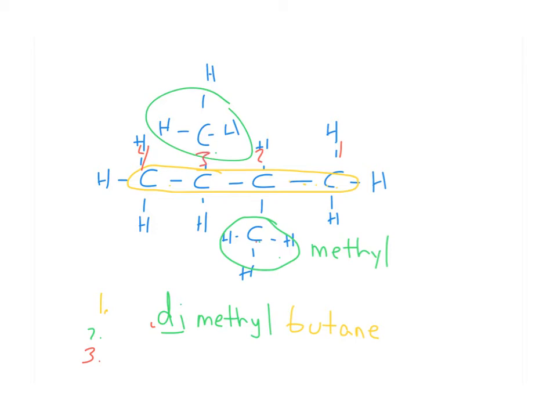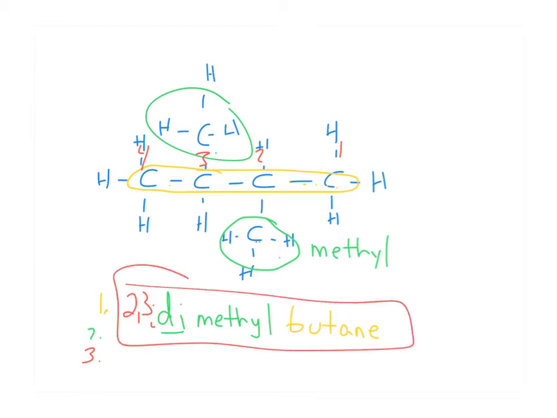The numbers still tell us which carbons they are on. And this is kind of redundant because the numbers and the di both tell us that there are 2 methyls, but we do need to know the location. So the name of this compound would be 2,3-dimethylbutane. So 2,3 because on the 2nd and 3rd carbon there are methyl groups, and butane is my parent chain.